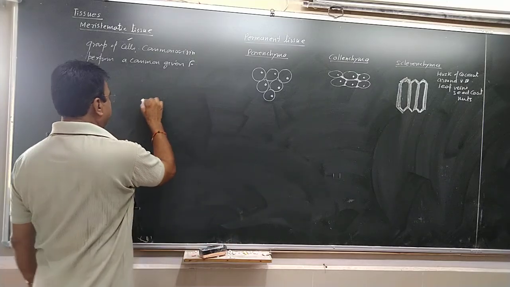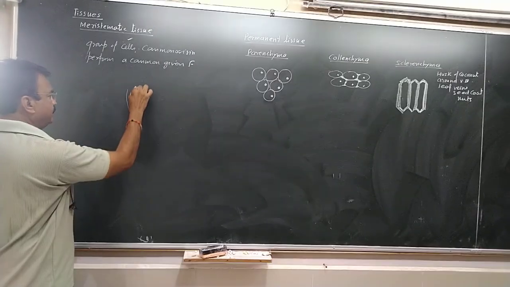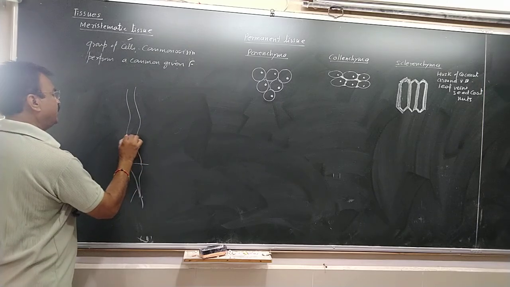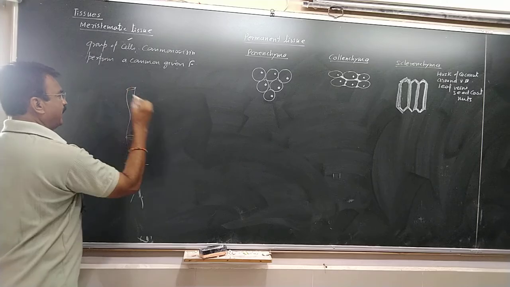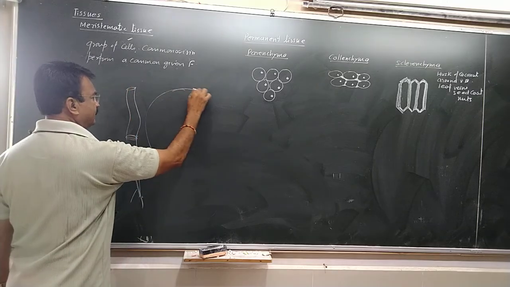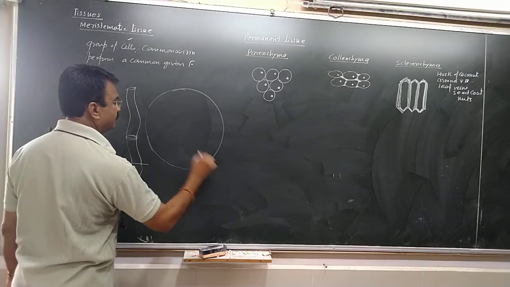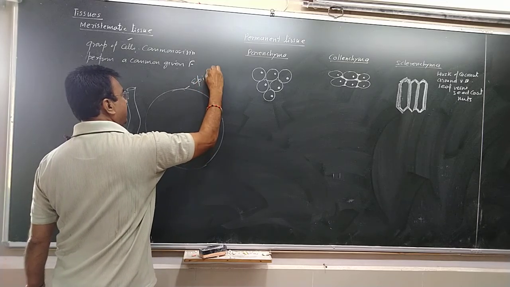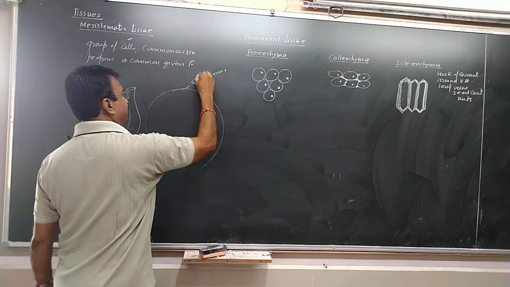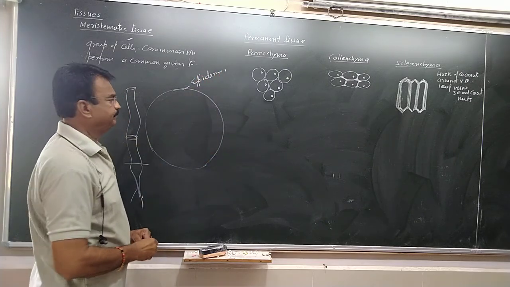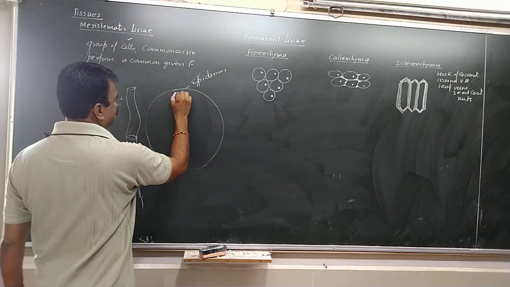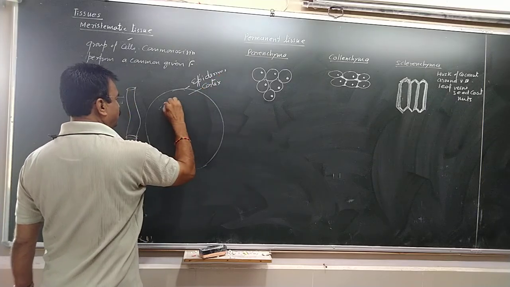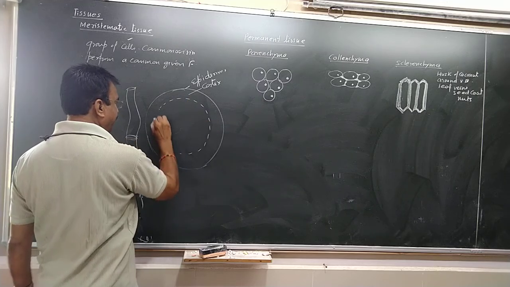When we cut the stem, if this is the stem of the plant body, this is the root system, and if you cut this stem and see the tiers of it in transverse section, the outermost layer of the stem will be epidermis. Epi means outer, dermis means skin, outer skin. Inner to this there will be cortex. Inner to this there will be endodermis.